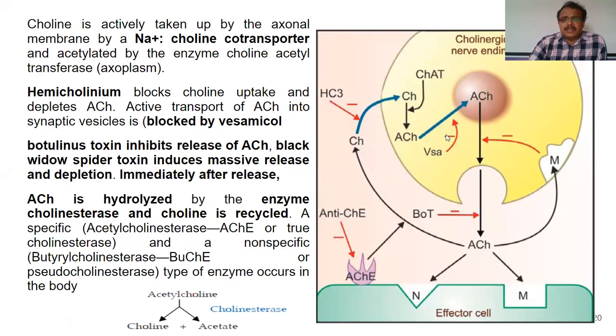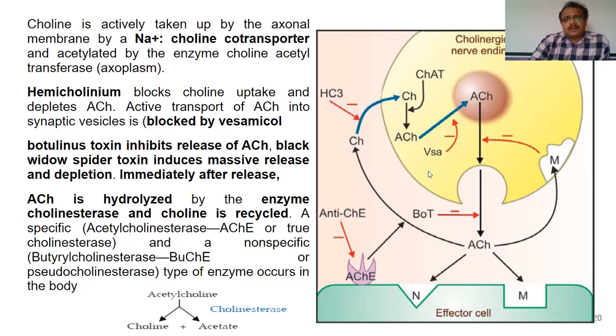For example, here this is the nerve ending and this is the effector organ or effector cell. They come in close contact and this is called a junction. Or if 2 nerves come in close contact with each other, we call it a synapse.